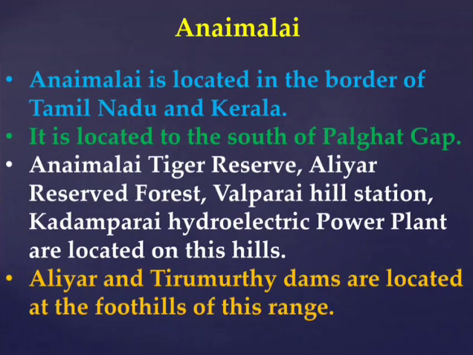Aliyar Dam and Thirumoorthy Dam are located in these hills. The Anamalai Tiger Reserve, Aliyar Reserve Forest, Valparai Hill Station and Kadamparai hydroelectric power plant are located in these hills.